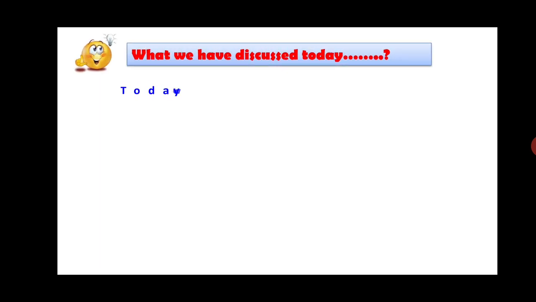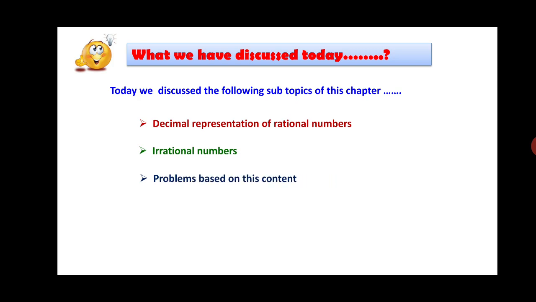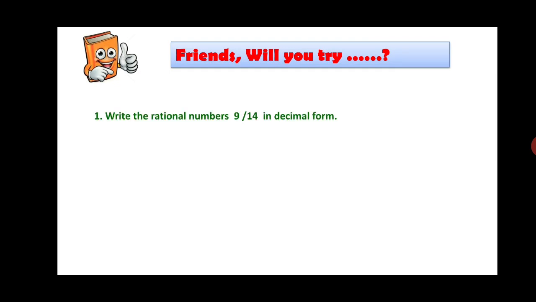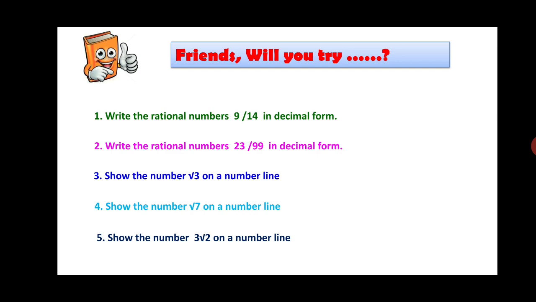Today what we have seen is the decimal representation of rational numbers, and problems based on the content. Friends, try these problems in the notebook. Write the rational number 9 upon 14 in the decimal form. Write the rational number 23 upon 99 in the decimal form. Show the number root 3 on the number line. Show the number root 7 on the number line. Show the number 3 root 2 on the number line.